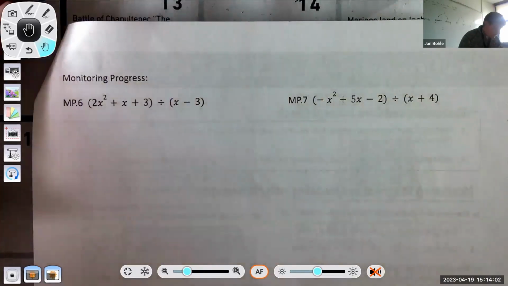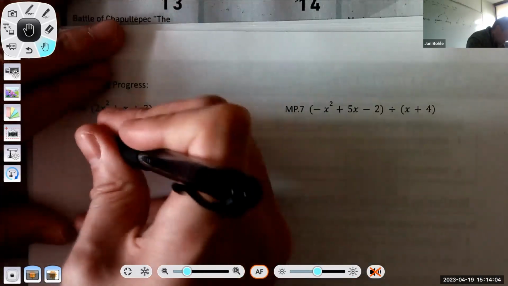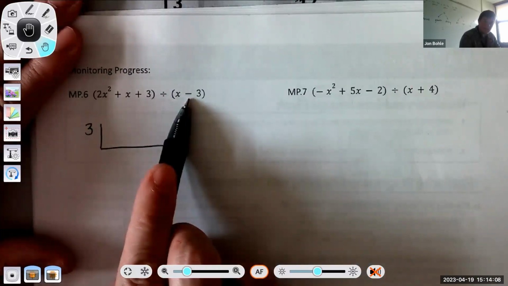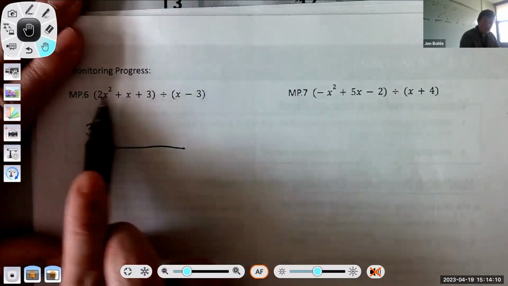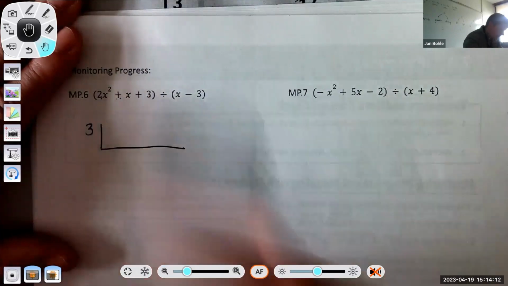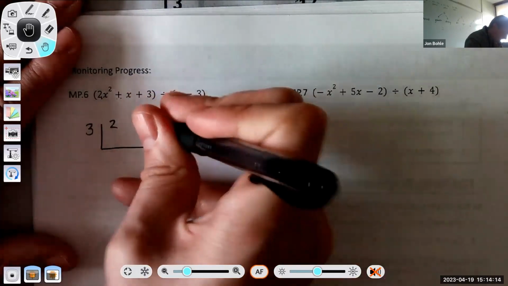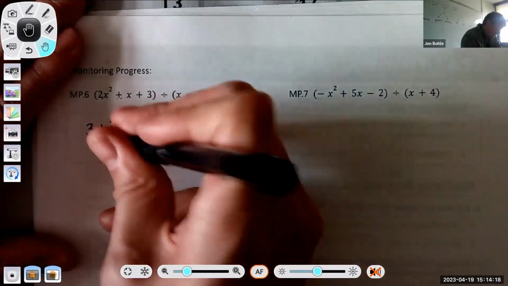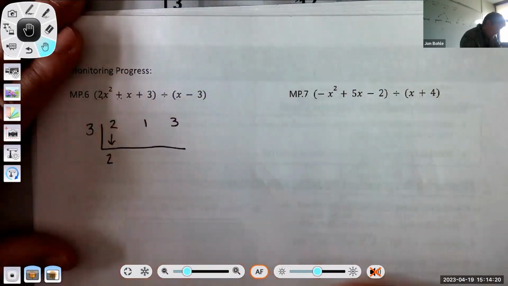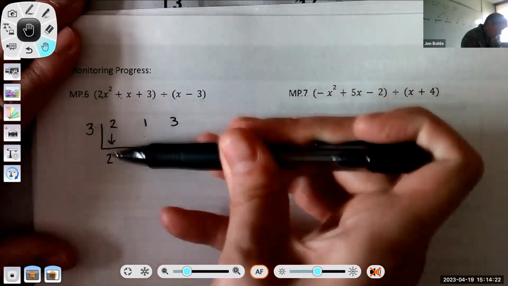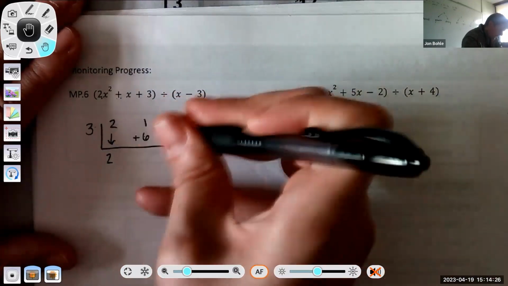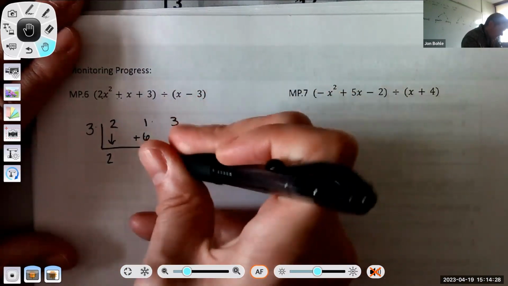Okay, I've got to set the problem up first. I'm going to have a positive 3 on the outside of my synthetic division bar because it's the opposite of whatever this appears to be. The coefficients here are 2, 1, and 3. So that's what's going to go on the inside. I'm going to drop the 2 down, make it a 2 here. And I'm going to find this number by going 3 times 2, which is 6. And then it's a positive 6. So I'm going to add 1 plus 6, which is 7.